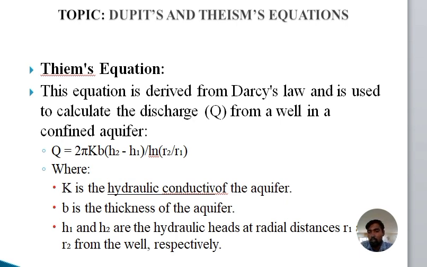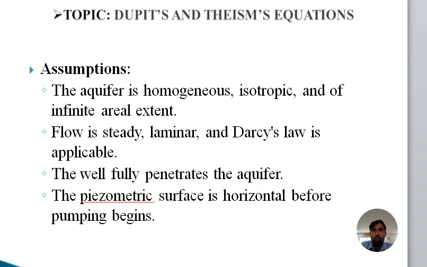Okay, next one. The assumptions: the aquifer is homogeneous and isotropic, and of infinite areal extent. Homogeneous means the same type of parameters and qualities will be maintained. Isotropic means the value should not change throughout the aquifer.